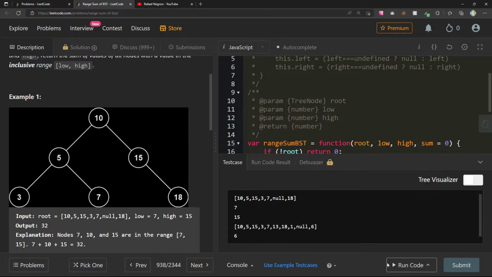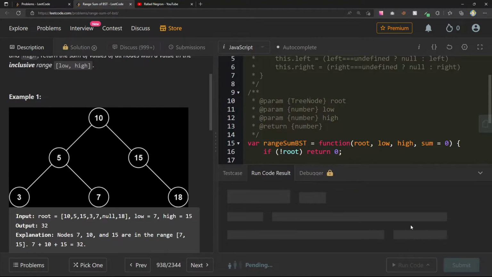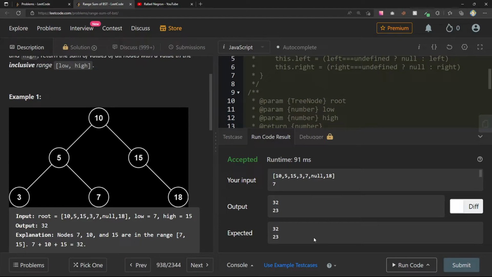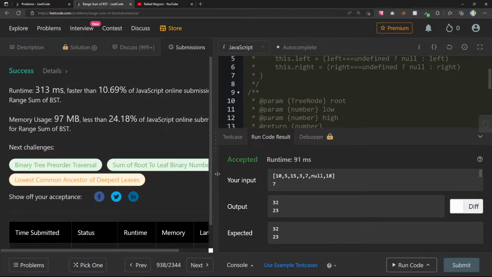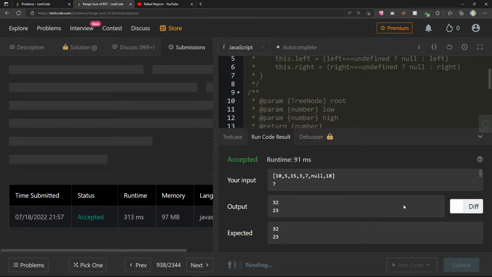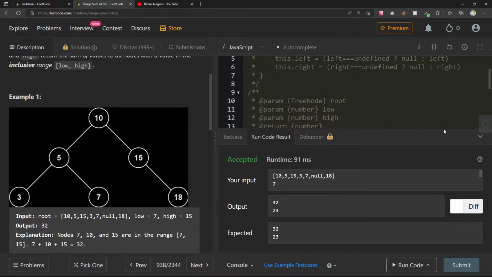32, 32. Man, not having premium, you really feel that when you don't have it. I'm used to just spamming this run code button. 32, 23. Oh, I think it's funny that these are just reversed. Ooh, 10.69, which makes sense because this is a BST, right? We really should definitely be taking advantage of the properties of the BST here. So let's see what we can do.